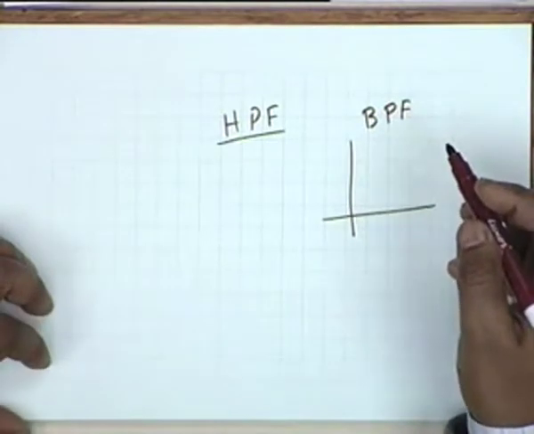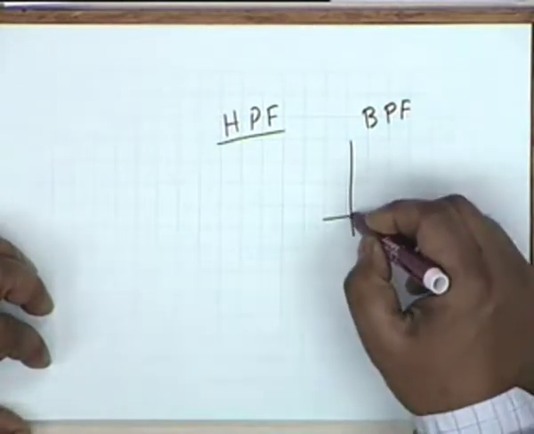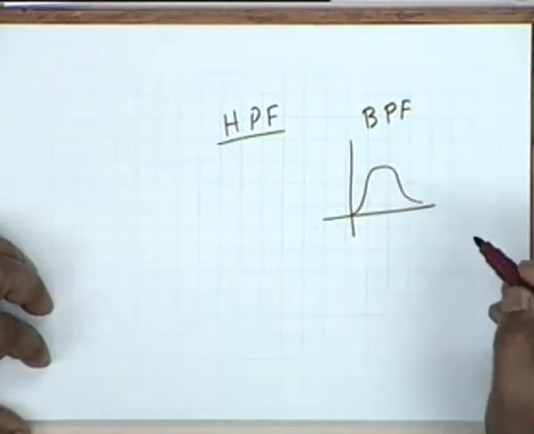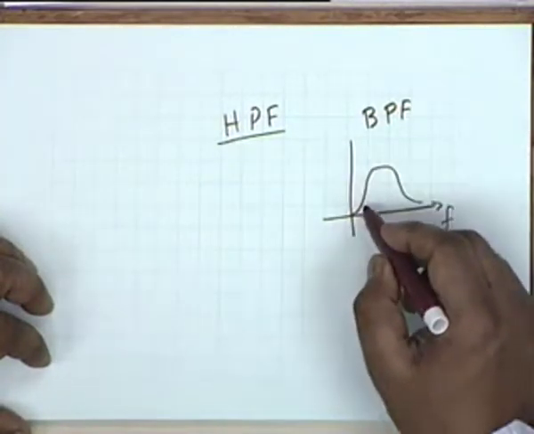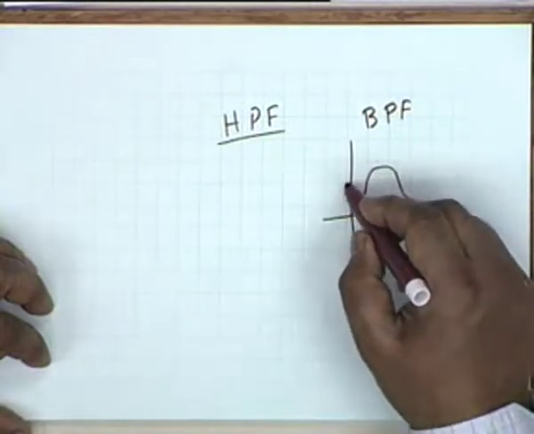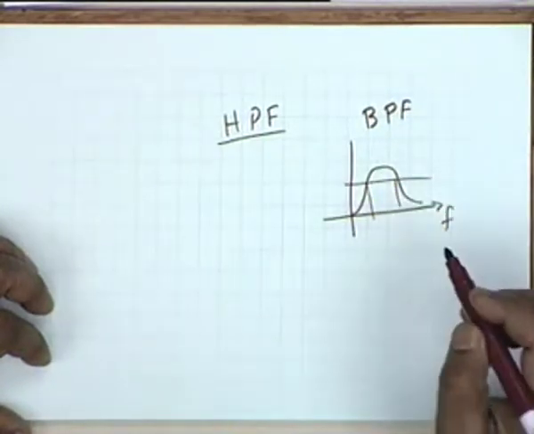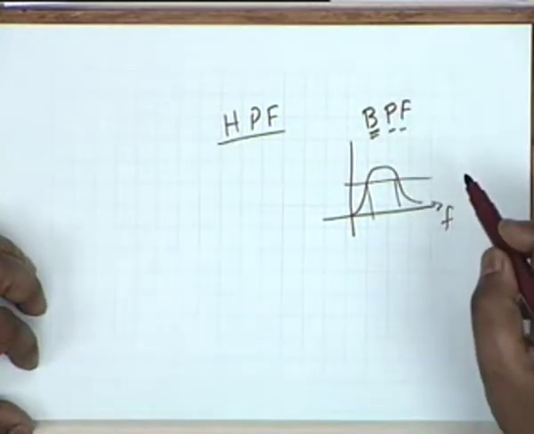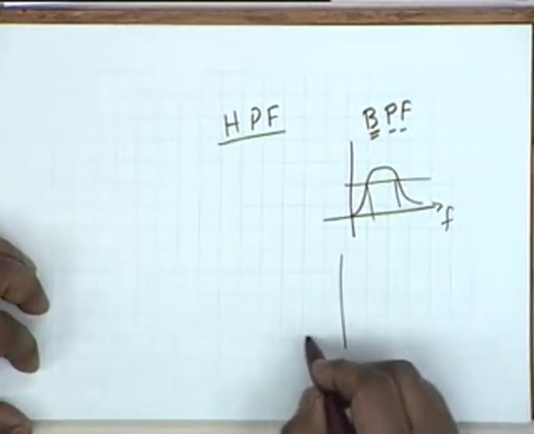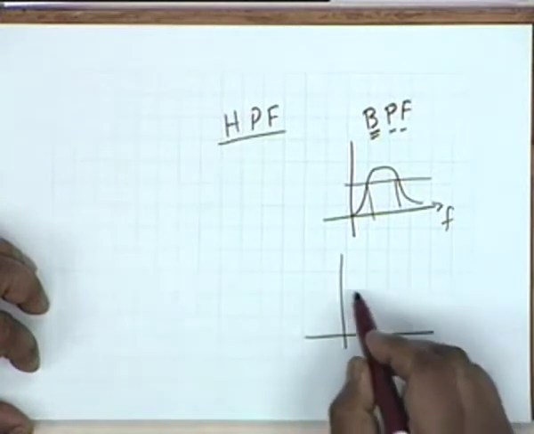If I plot its transfer characteristic, it would be something like this. If this is frequency, it rejects both low frequencies and high frequencies and passes a certain band of frequency. That's why it is called a band pass filter. Similarly, you can have a band stop filter like this.